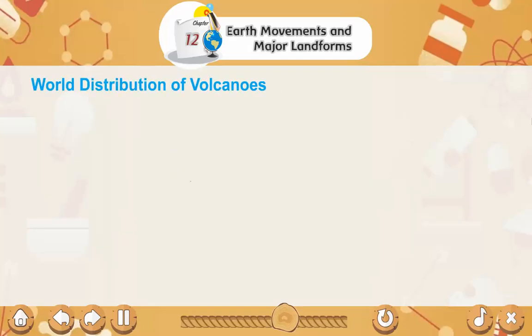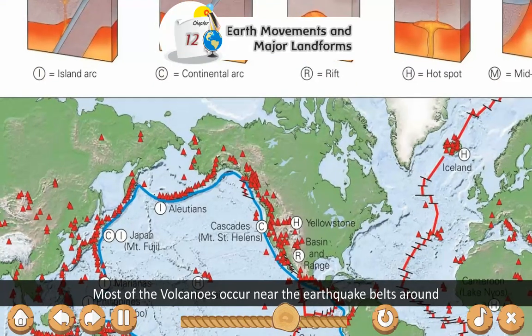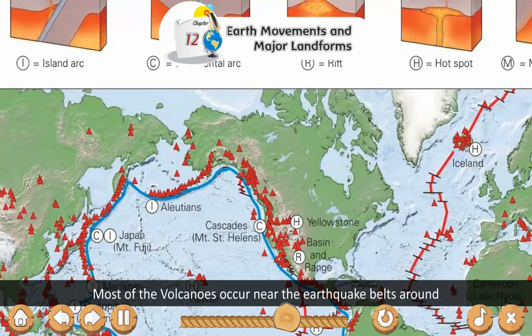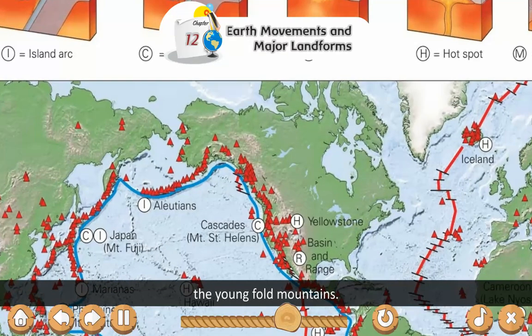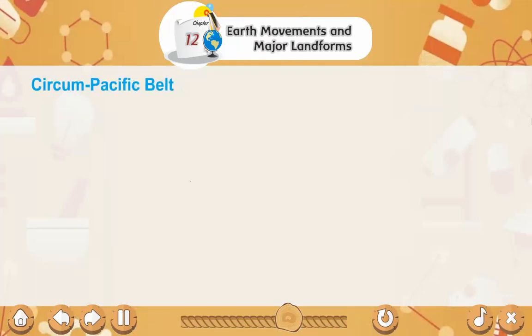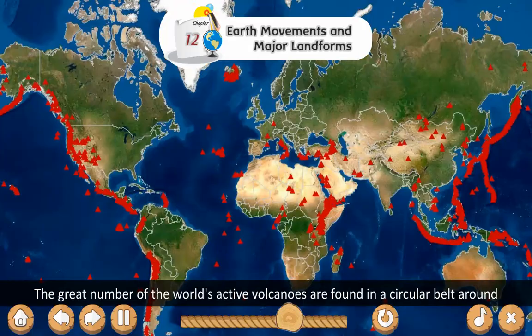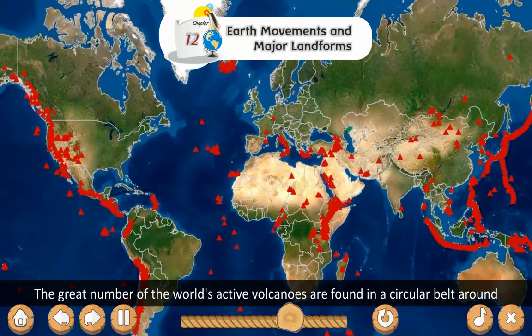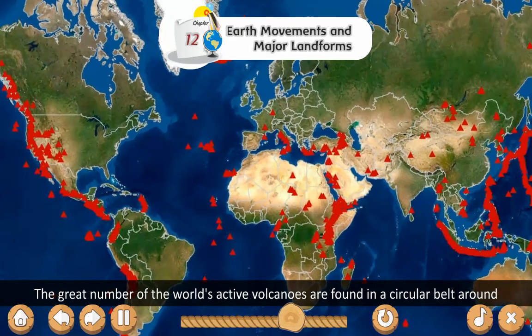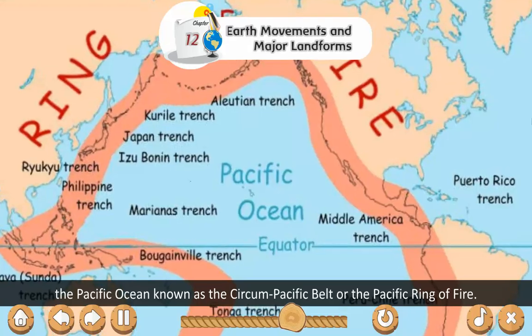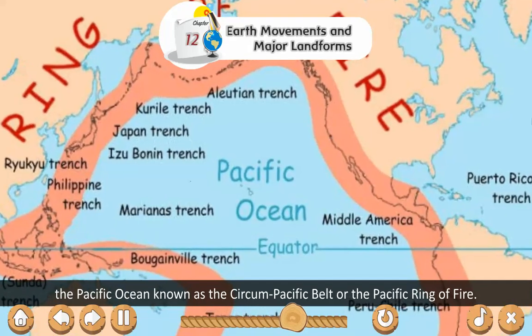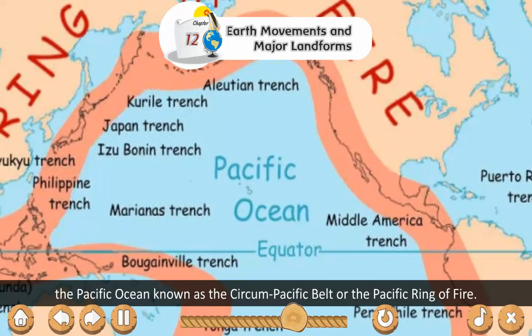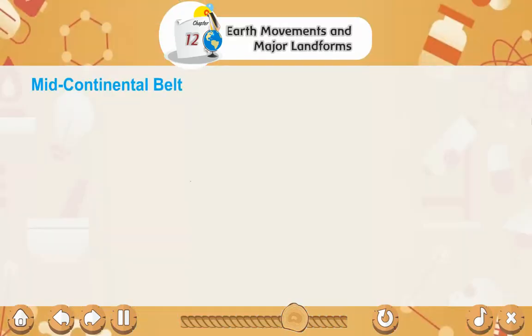World distribution of volcanoes. Most of the volcanoes occur near the earthquake belts around the young fold mountains. Circum-Pacific Belt. The great number of the world's active volcanoes are found in a circular belt around the Pacific Ocean known as the Circum-Pacific Belt or the Pacific Ring of Fire.